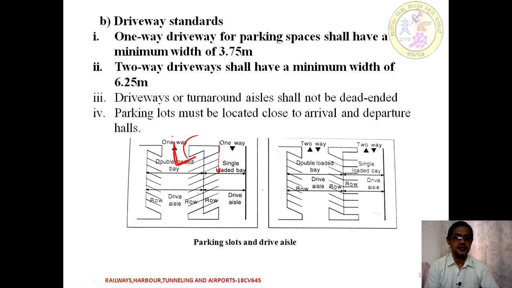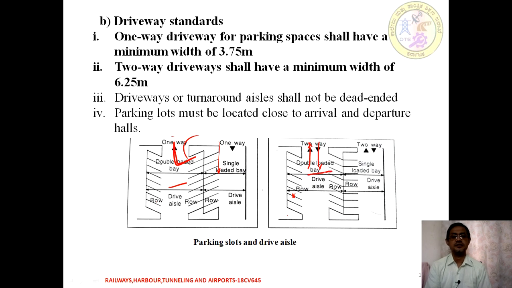This is row-wise angular parking which is provided, and if that is the case, a one-way driveway is a minimum of 3.75 meters. Suppose it is a two-way, it means vehicles come over here for parking, and if they are leaving, that is a two-way system.